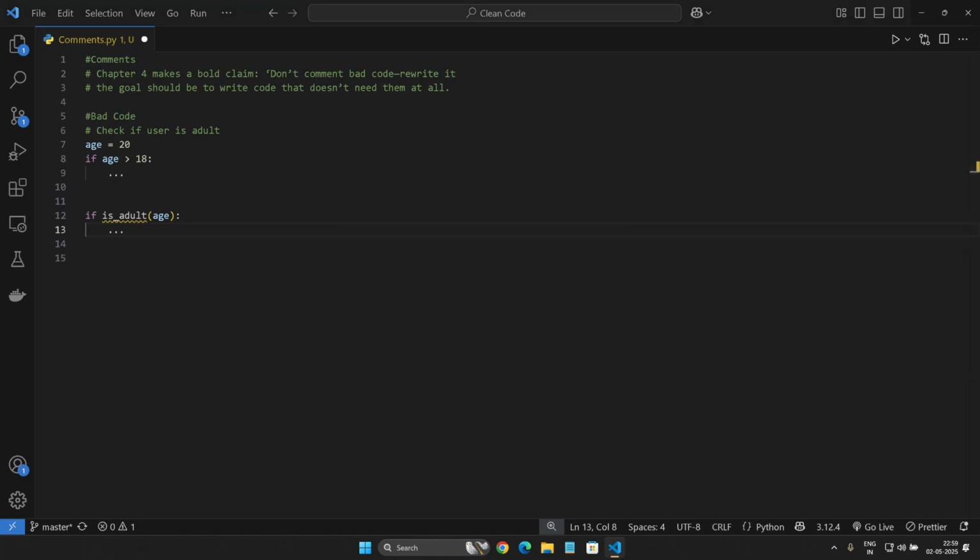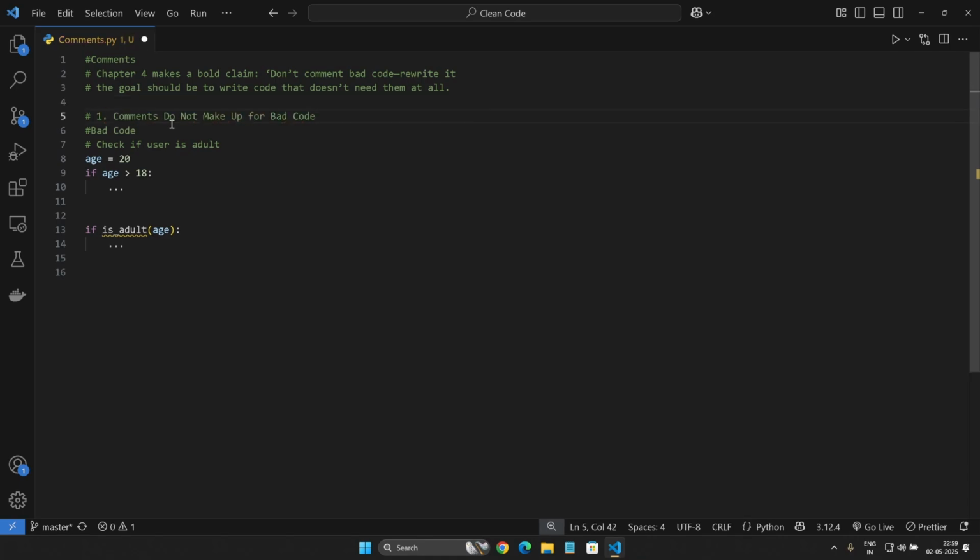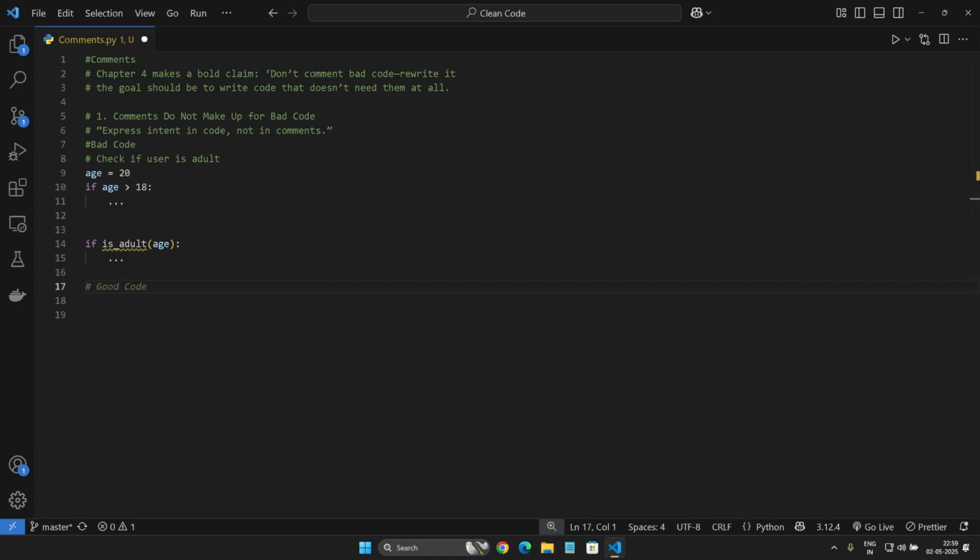Comments do not make up for bad code. Express intent in code and not in comments. So the first important point to note here is to express intent in code and not in comments. And the second important point we are going to look at is explain yourself in the code. Our code should be able to explain what is happening.